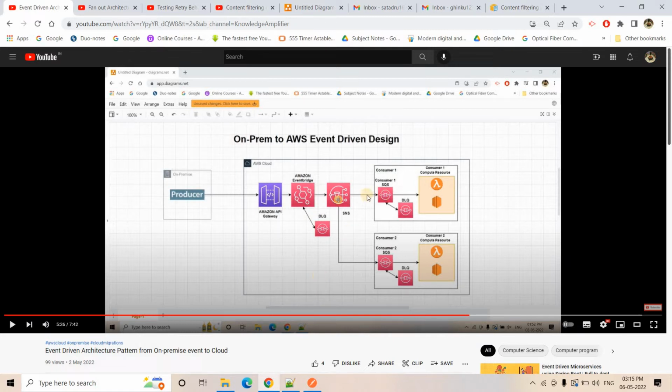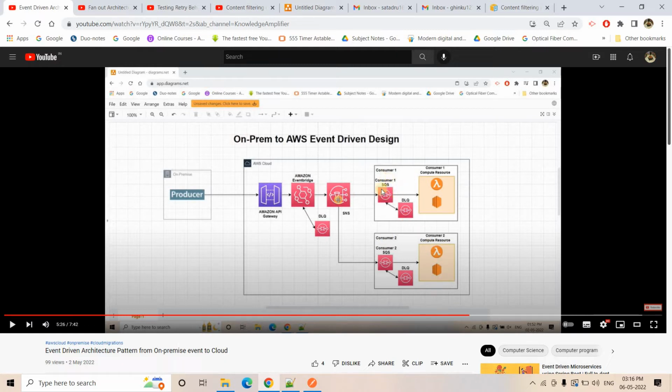Okay. So I am splitting this bigger architecture, whatever is available in cloud, into two parts. One is the left hand side of this Simple Notification Service, and another one is the right hand side of the SNS. Okay. So if you observe the right hand side, what is happening here? Some publisher is publishing the message in an SNS topic. The SNS topic is basically following a fan out architecture and broadcasting the message to multiple consumers.